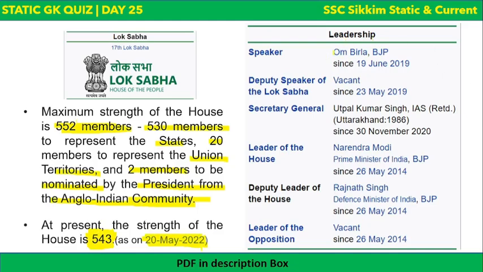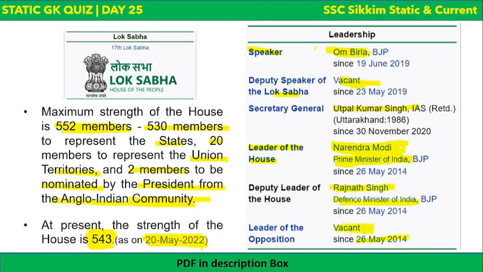Now let's see who is the speaker of Lok Sabha currently. Om Birla is the speaker of Lok Sabha. Deputy speaker of Lok Sabha is vacant. There is no one. Secretary General of Lok Sabha is Utpal Kumar Singh. Leader of the House, now this is important, is the Prime Minister of India Narendra Modi, and Deputy Leader is currently Rajnath Singh. Rajnath Singh is the current Defence Minister of India, and Leader of the Opposition is vacant since 2014. So I hope it's clear.